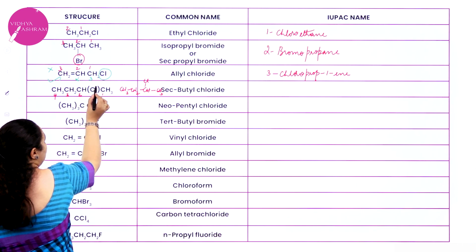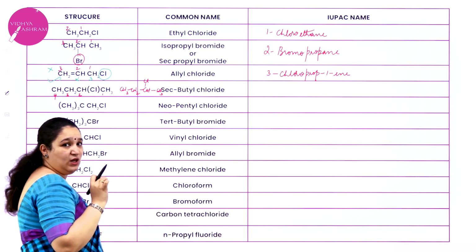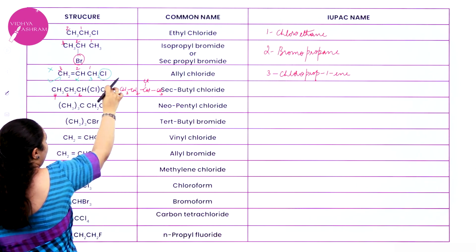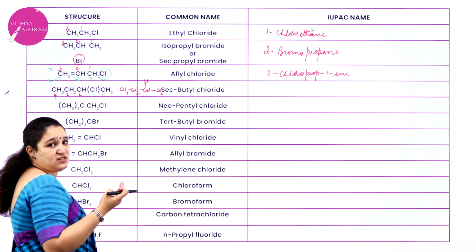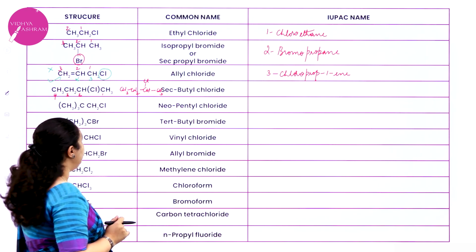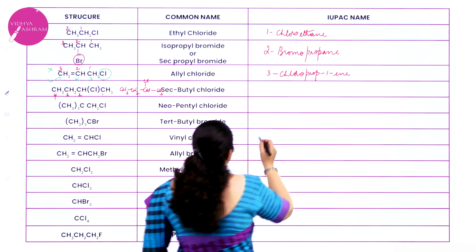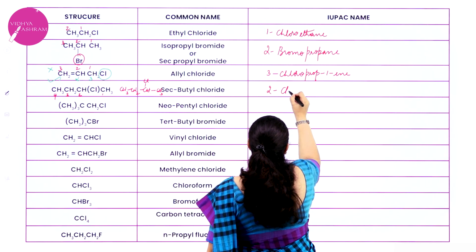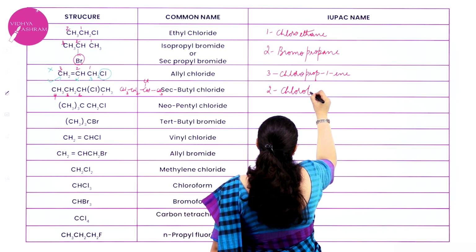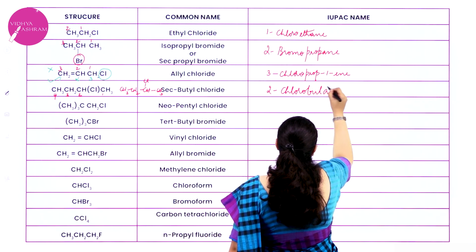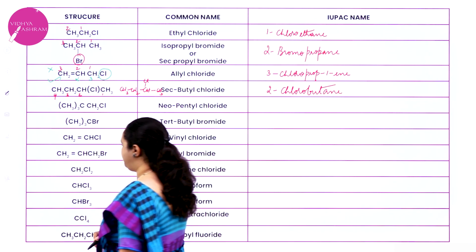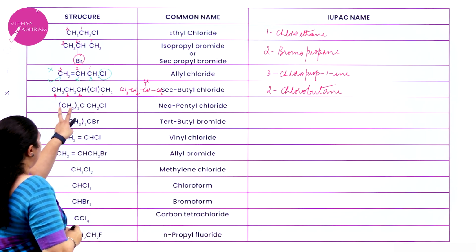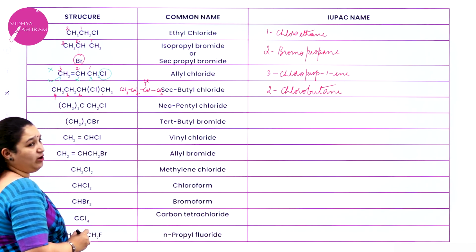The carbon atom to which chlorine is attached is getting the lowest number. The other way around, if I do 1, 2, 3, it will get the highest number. That will be wrong. Okay, so it is 2-chlorobutane.